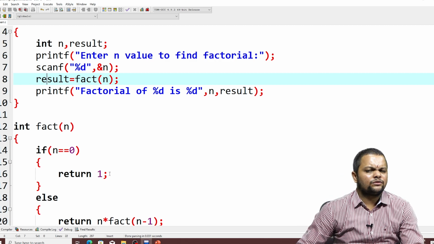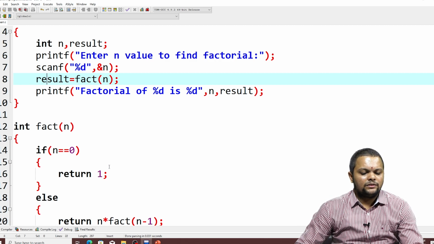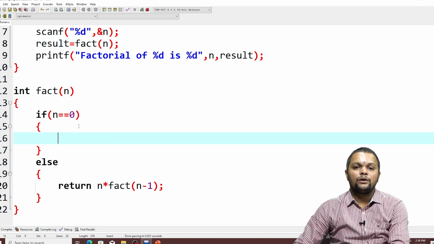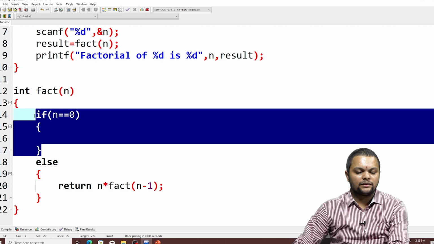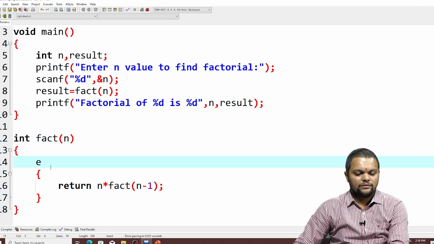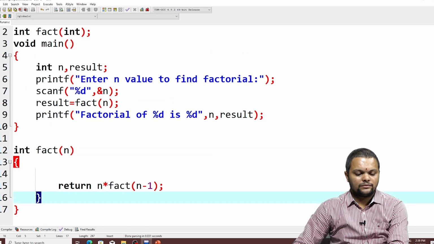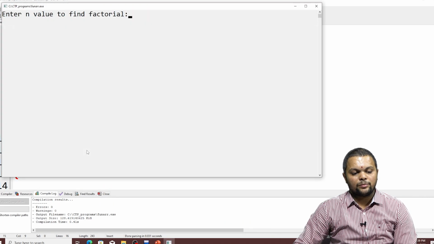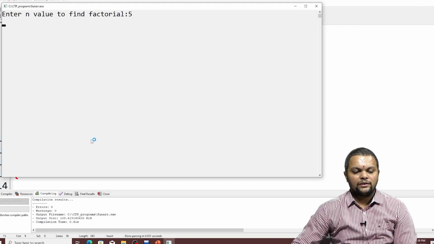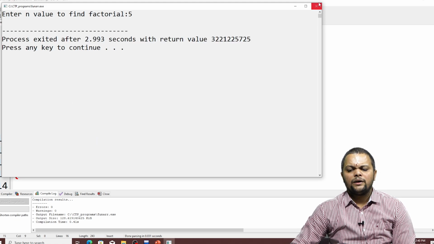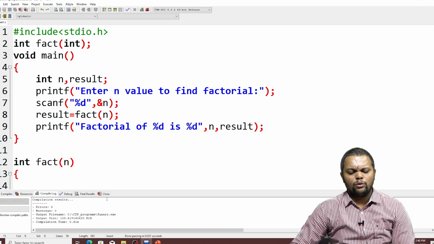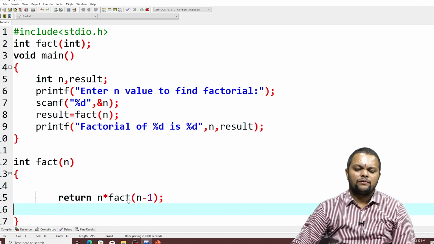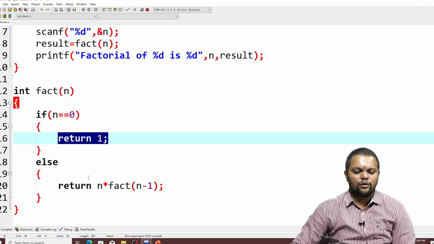There are some limitations of recursive functions. See, if I am not stopping this one, look at this, n equal to 0, if I am just giving like this without stopping, if I am giving 5, it will not give any value. Why? Because it is going on iterating, no value is given there. Because fact of n minus 1 will never stop. At any point of time, it will never stop.